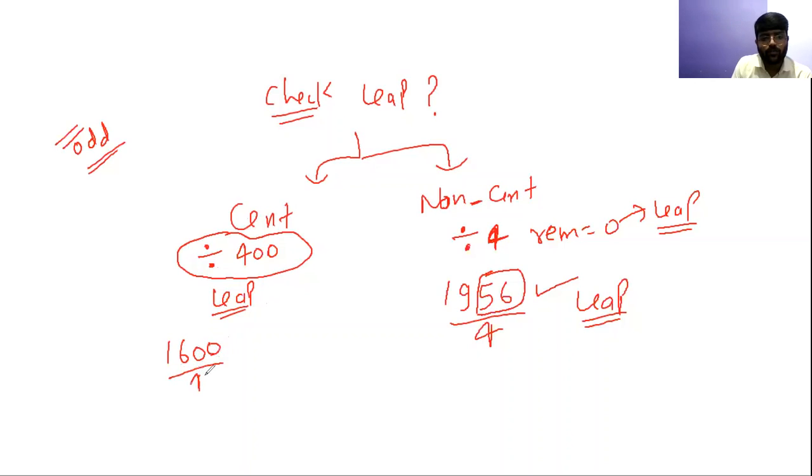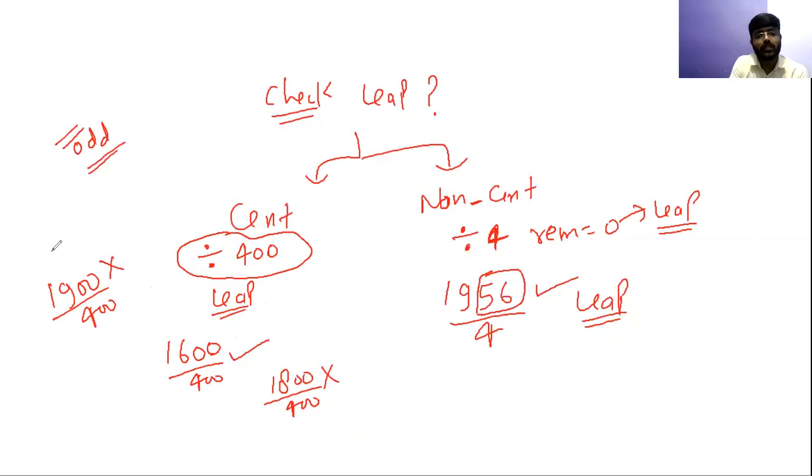Take any century year, let's suppose I have taken 1600. I will divide it by 400. It is divisible by 400, that's why it will be a leap year. Let's take 1800, it's a century year. I divide it by 400, it's not divisible by 400, and that's why it's an ordinary year. Let's take an example of 1900. I will divide it by 400, it's not divisible by 400, and that's why it's again an ordinary year.